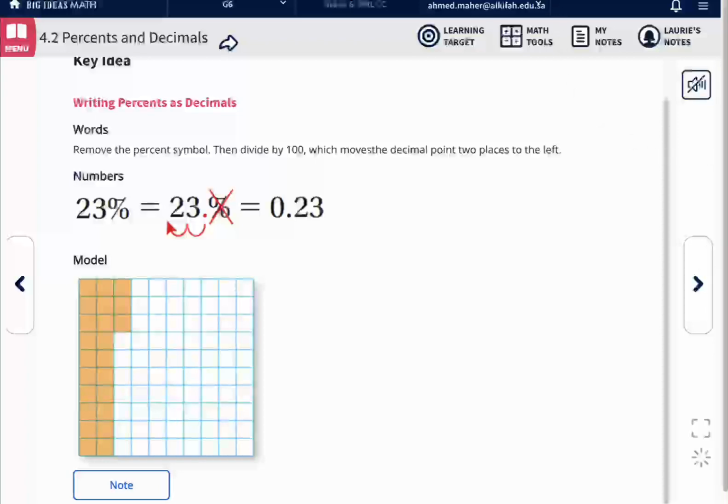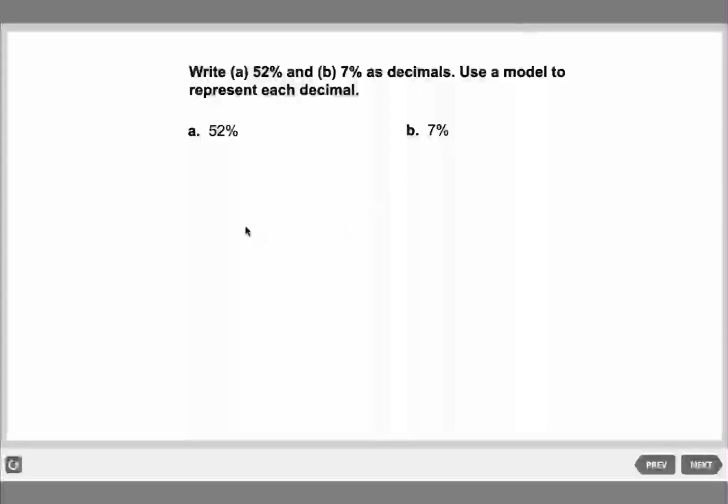Now, let's see some examples. We have 52%, and we need to write this as a decimal. So remember, the first step, remove the percent symbol. And the second step, move the decimal point.